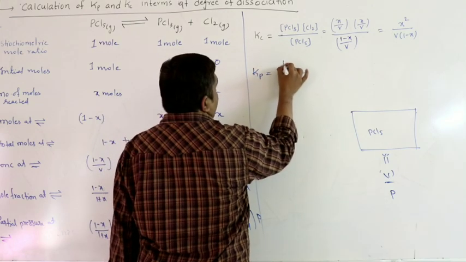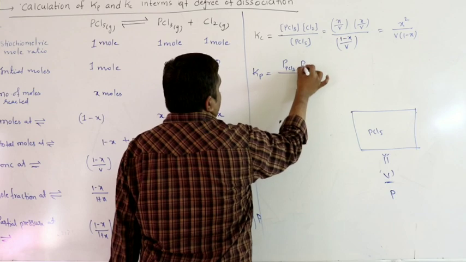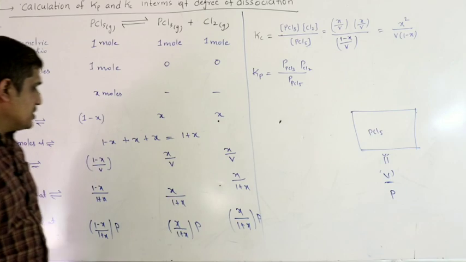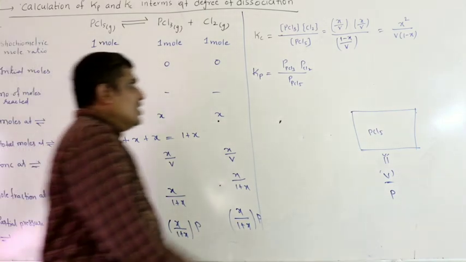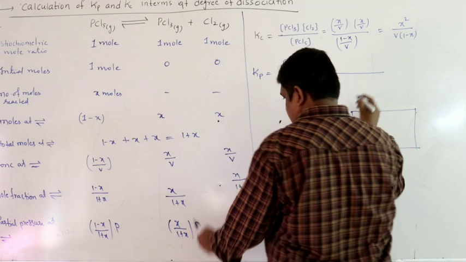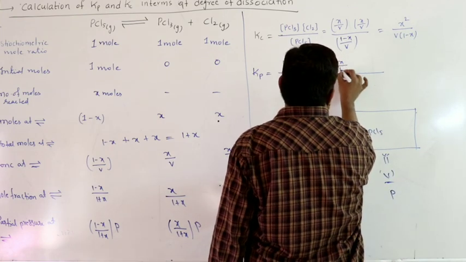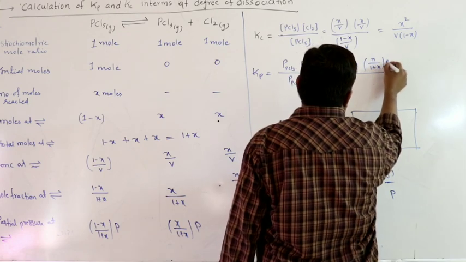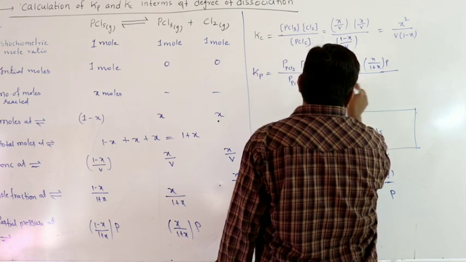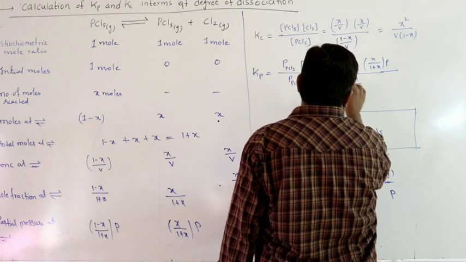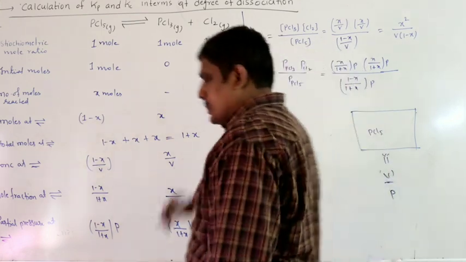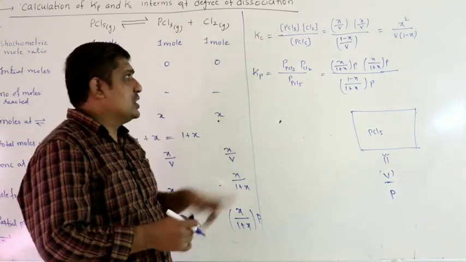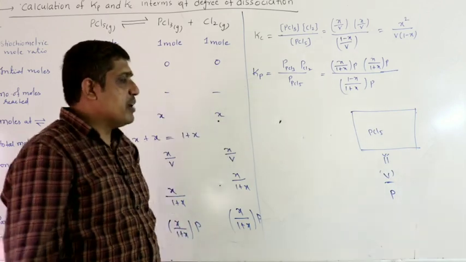Next, Kp: partial pressure of PCl3, partial pressure of Cl2, partial pressure of PCl5 at equilibrium. What are the partial pressures? You can see here, substituting the values, x by 1 plus x into P, x by 1 plus x into P by 1 minus x by 1 plus x into P. So where Kc is equilibrium constant in terms of concentration, Kp equilibrium constant in terms of partial pressure.